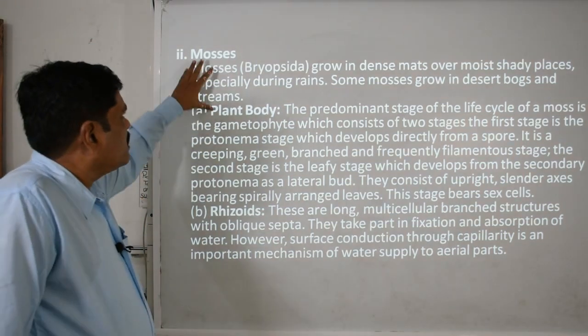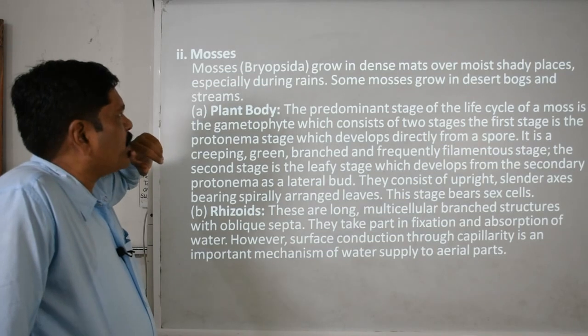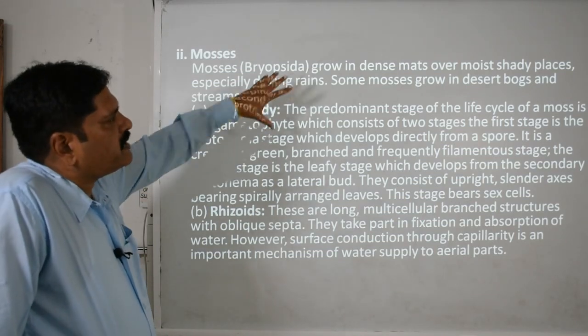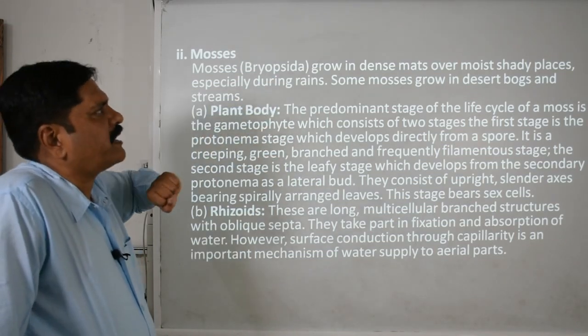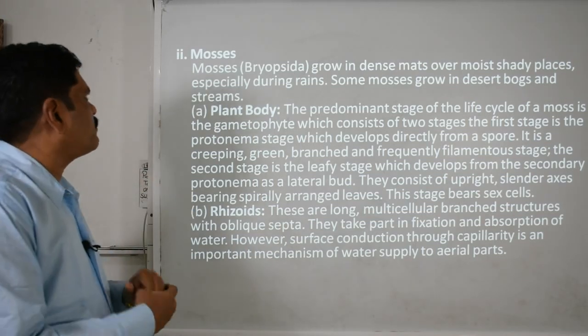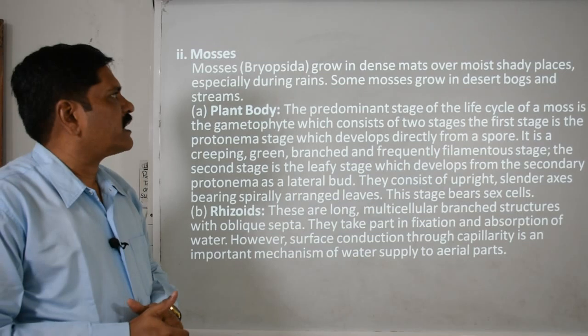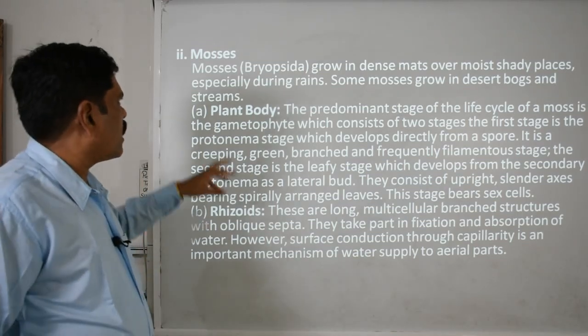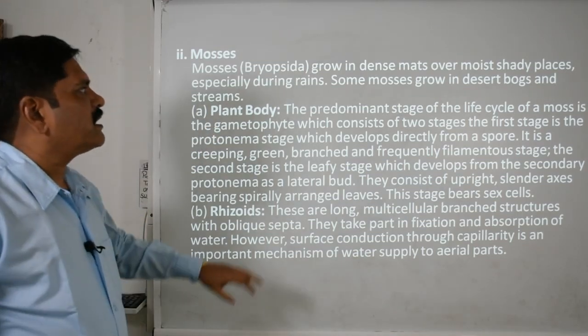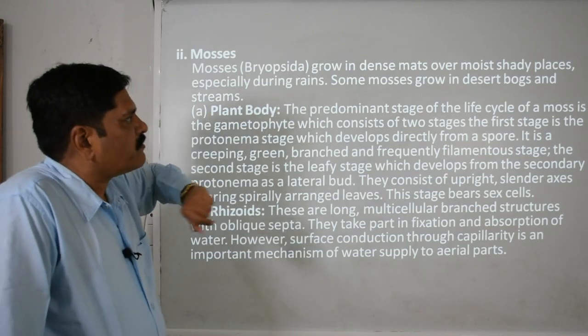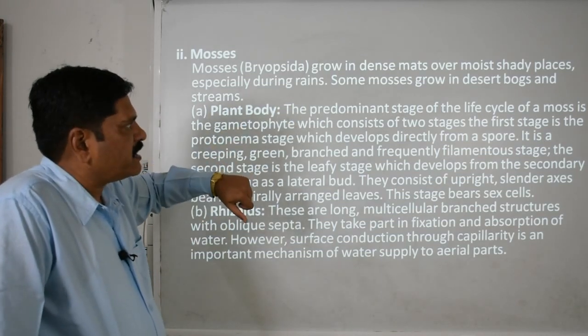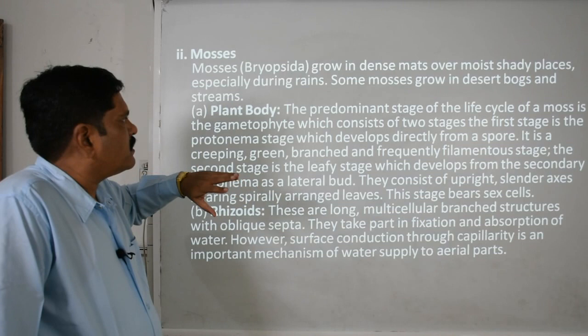These mosses are also considered the Bryopsida. They basically grow in the form of a dense mat over moist, shady places, especially in the rainy season. Clear? Now the plant body: the predominant stage of the life cycle of moss is the gametophyte in nature. It contains two phases.